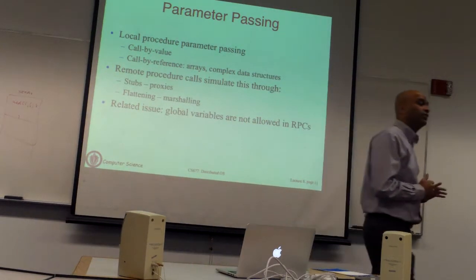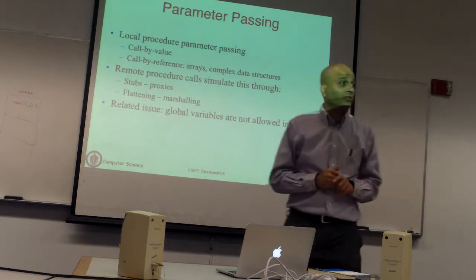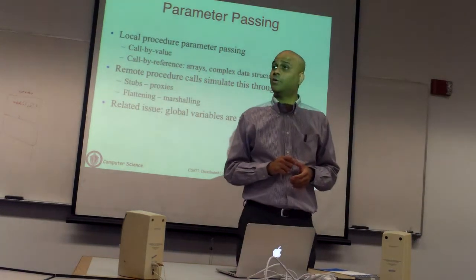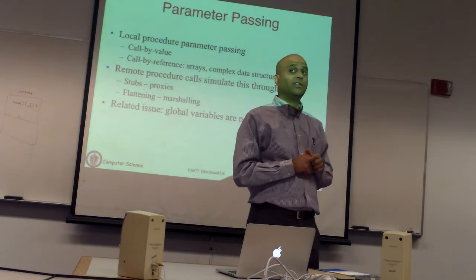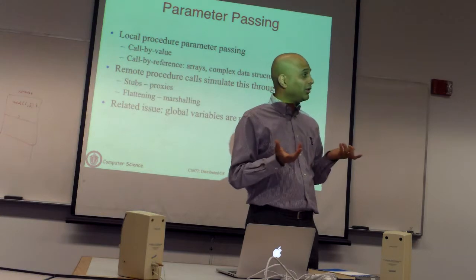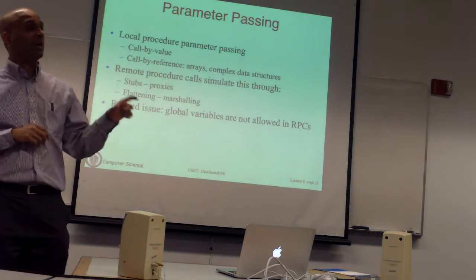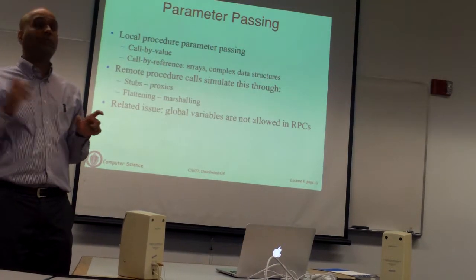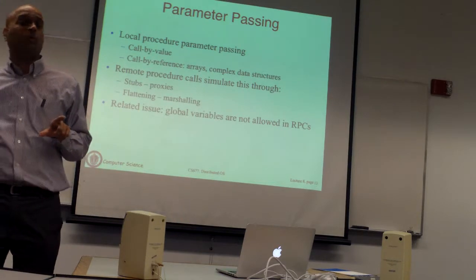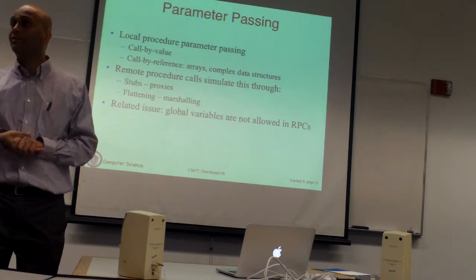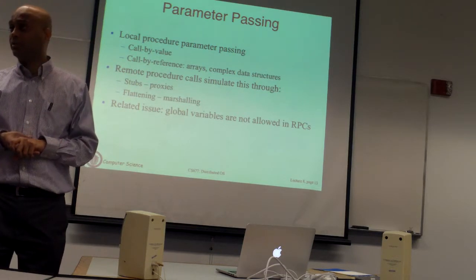You look at Java RMIs where you can pass by reference, but this requires you to dereference network pointers, which is much more complicated than dereferencing a memory pointer. Dereferencing a memory pointer simply says, look at the memory address in the pointer, go look at that memory location and you're done. If you want to dereference a network pointer, the network pointer will need to have an IP address, and then there has to be a specific way to dereference it because you have to go to some other machine and look at its memory location that is specified in the address. It's a lot more complicated to do. Often it is not even done in these systems.